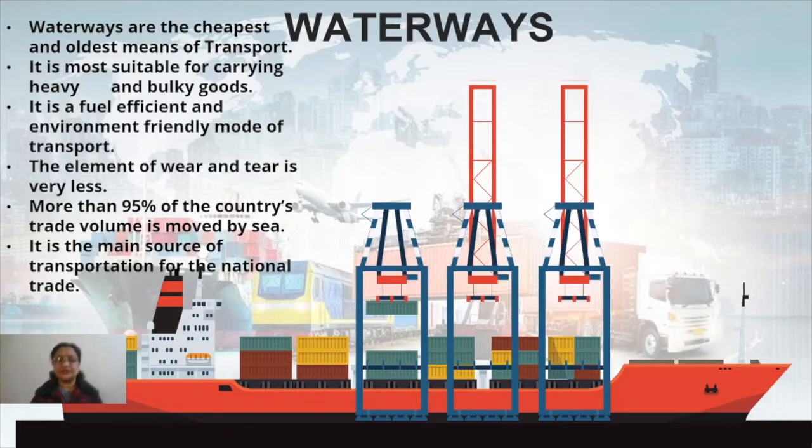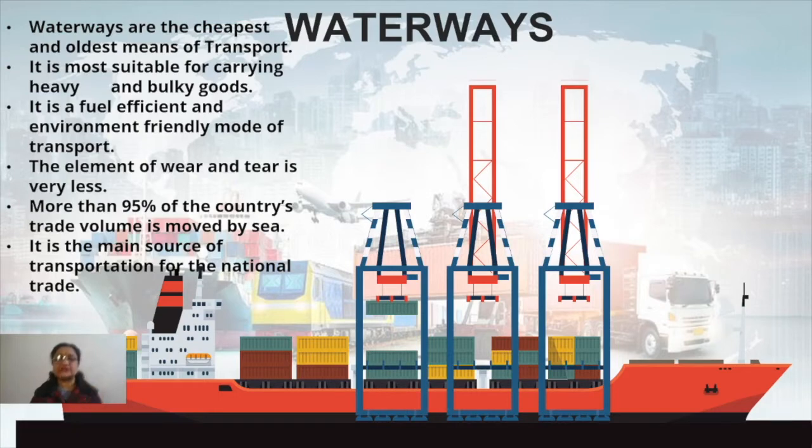Here we have already discussed land transport, which includes the roadways as well as the railways. Then next comes the waterways, and another one is the airways. Airways we have already discussed in the earlier video. Now it's waterways we have to discuss.